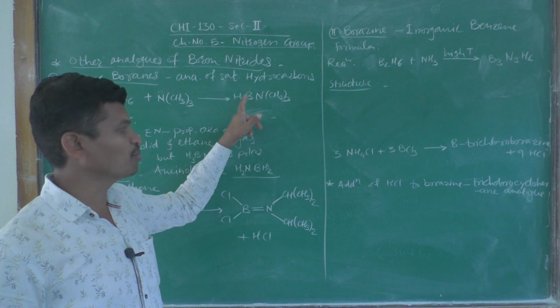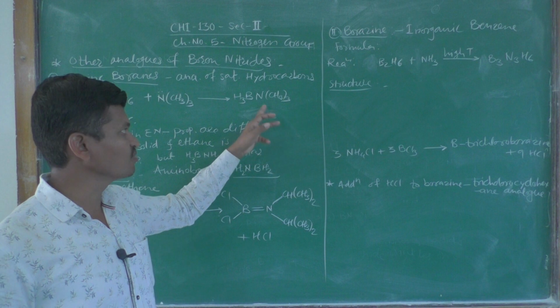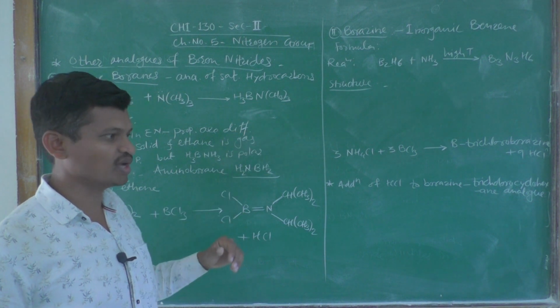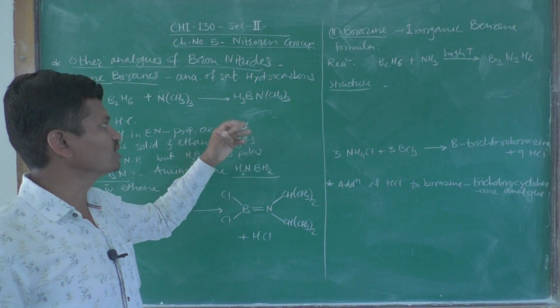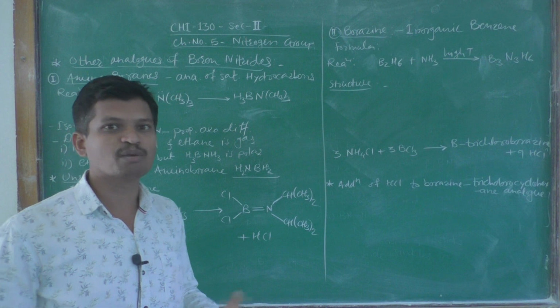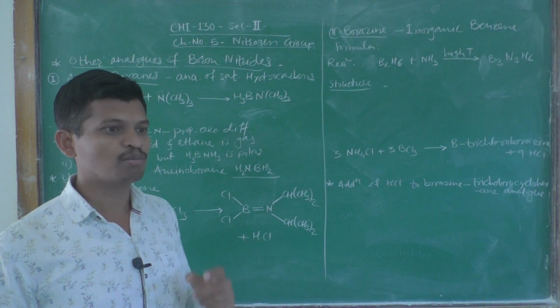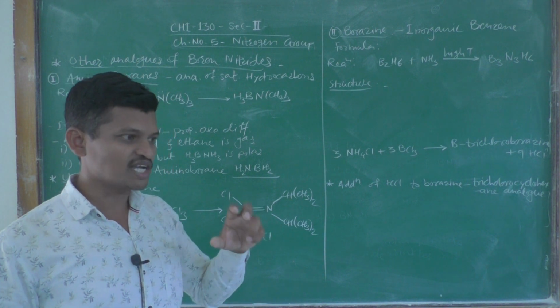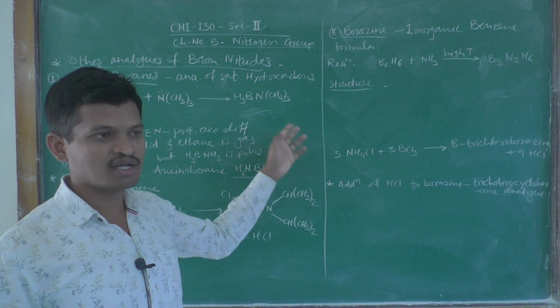The electronegativity of boron is about 2.04, and that of nitrogen is about 3.04. So, as there is a difference in electronegativity, such aminoborane compounds are polar in nature.